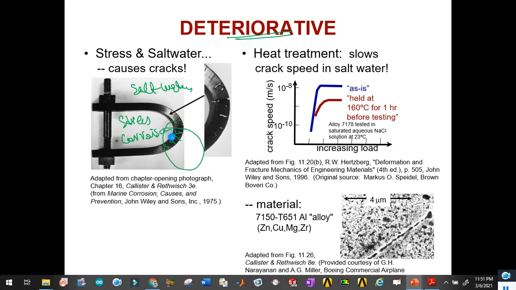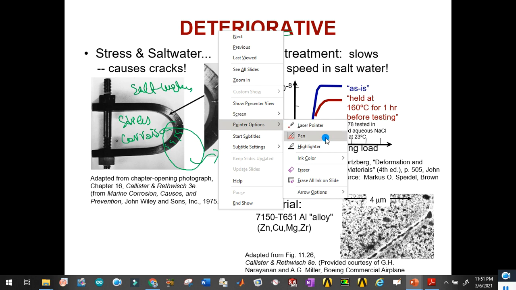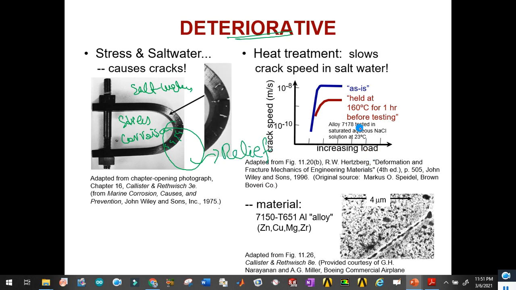So if we want relief from these stresses, we have to give the material a heat treatment. So what is heat treatment? Basically, heat treatment is a process in which material is heated for a specific time at a specific temperature. What will happen after the heat treatment? You will see that there will be a stress release.